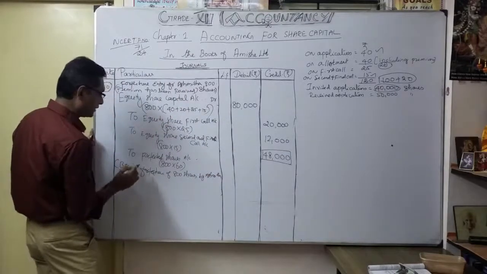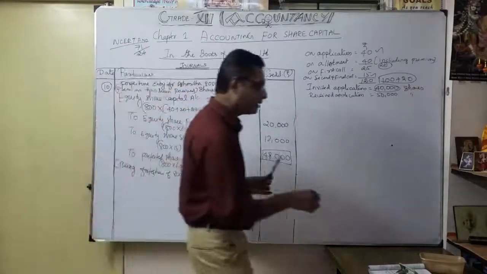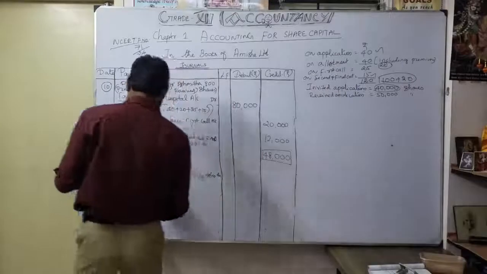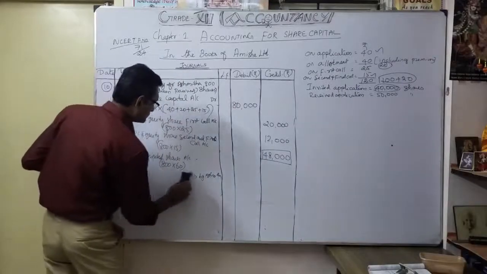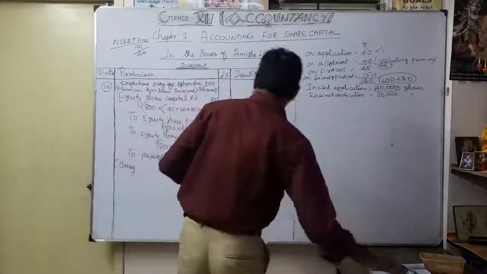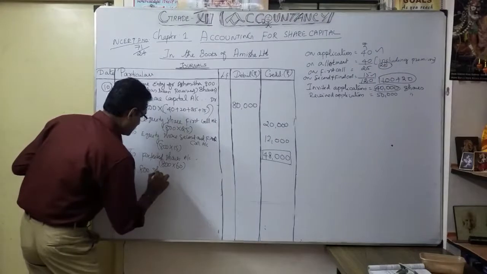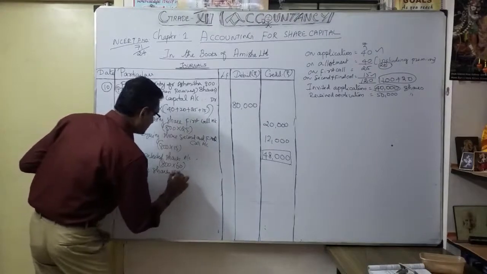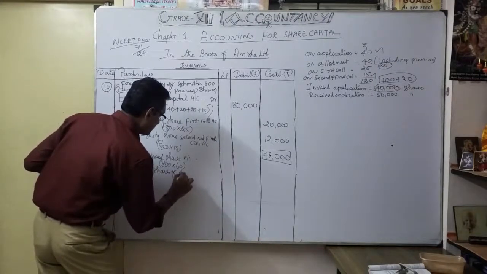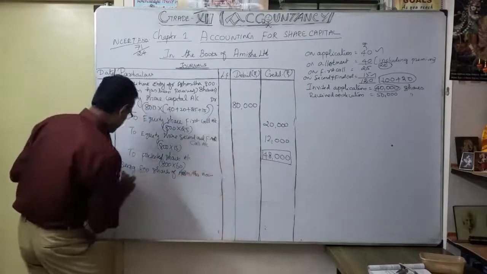Or you can write like this, being 800 shares of Asmita forfeited. I can write it very clearly. Being 800 shares of Asmita now forfeited.